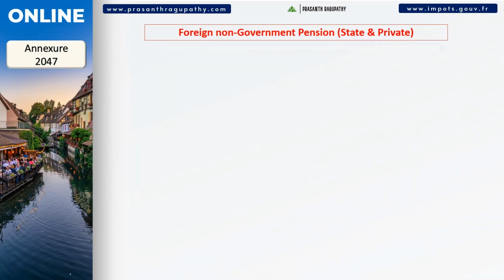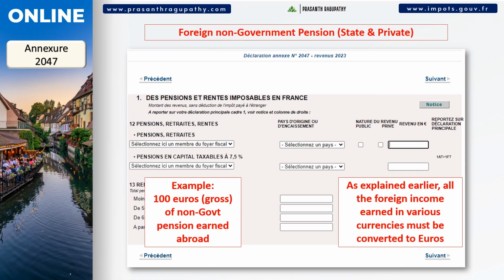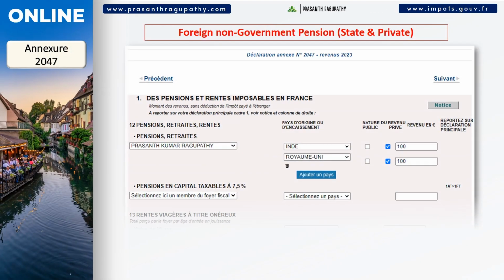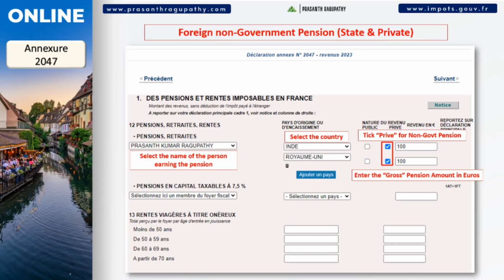On this page, you must check the box as shown on the screen. If not, you will not see the relevant lines to declare these pensions. Next, we move on to Section 1 of the Annexure 2047. In Section 1 line 12, start entering the details of the foreign state or private pension as shown on the screen. The pension amount must be added without any deductions.